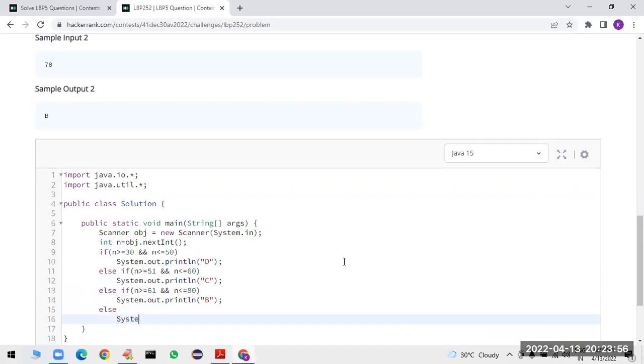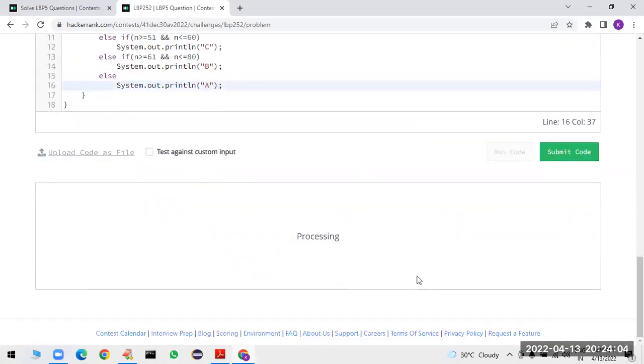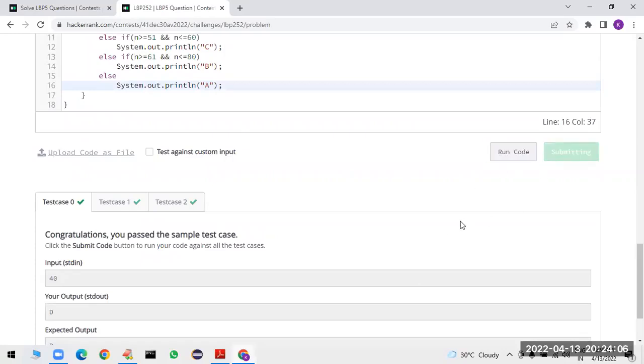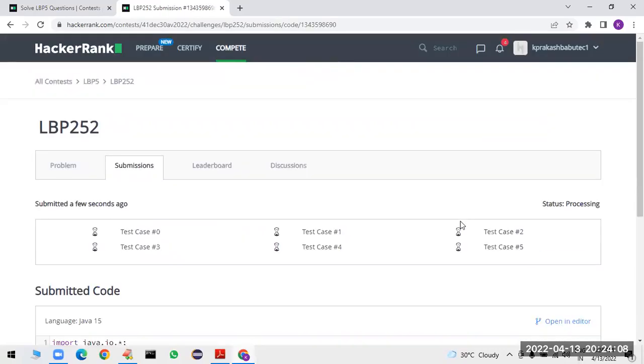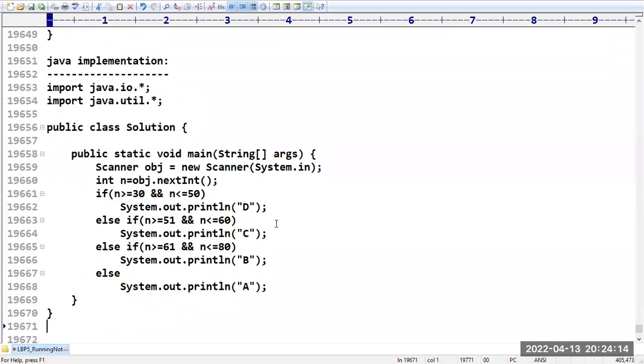Else directly you can print System.out.println of A. That's all. So let me run the code. Is it working or not? Perfectly working, and submit the code. Yes, this is nothing but how you can implement it in Java.